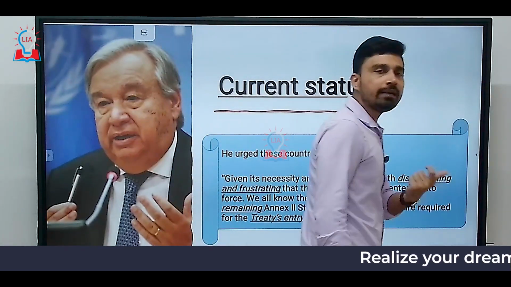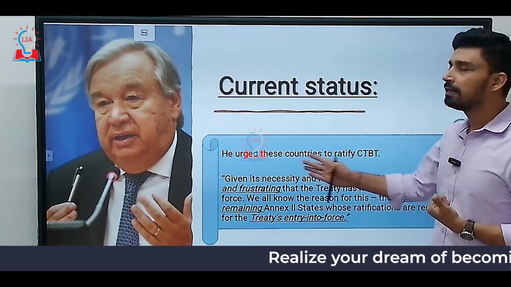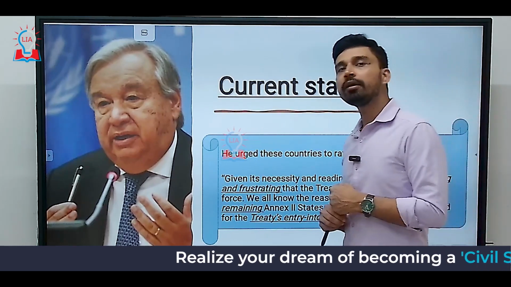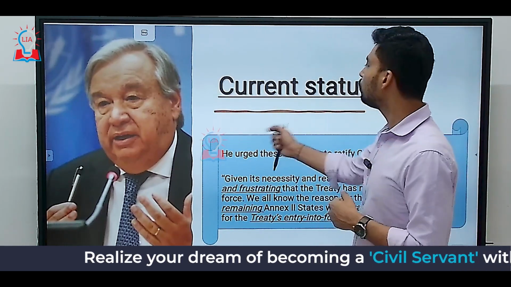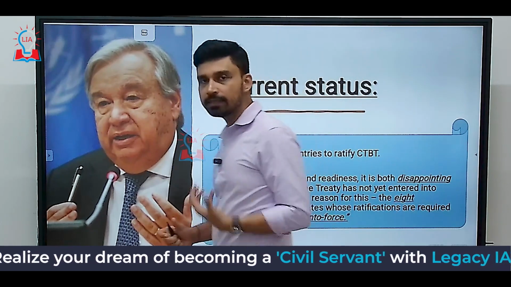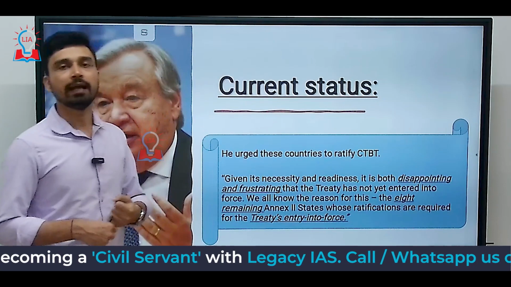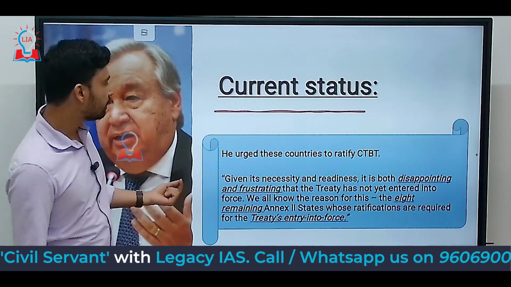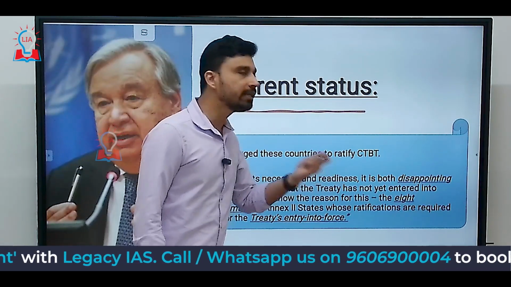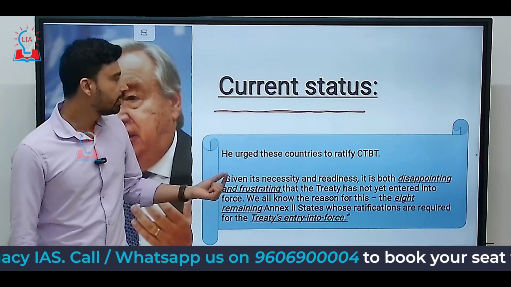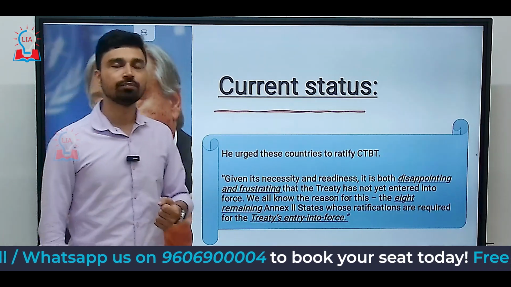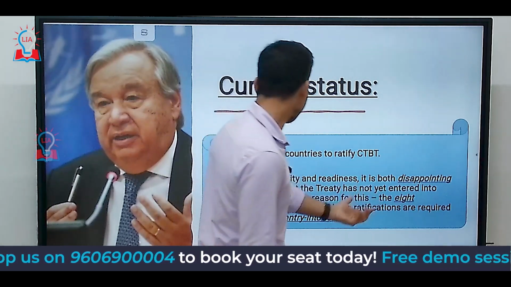Now, if you look at the current status, recently in 2021, the Secretary General of the United Nations, Antonio Guterres, urged the remaining 8 countries to ratify the CTBT as soon as possible. He stated that given the necessity and readiness of the treaty, it is both disappointing and frustrating that the treaty has not yet entered into force.